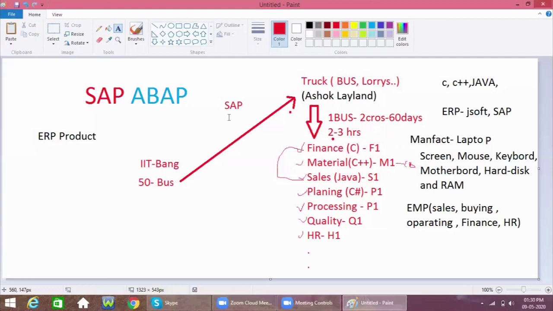SAP software itself has different processes, and based on those processes, SAP will guide the customer to manage resources. Let us assume the same example of the bus: how many of these departments can we maintain in SAP itself.